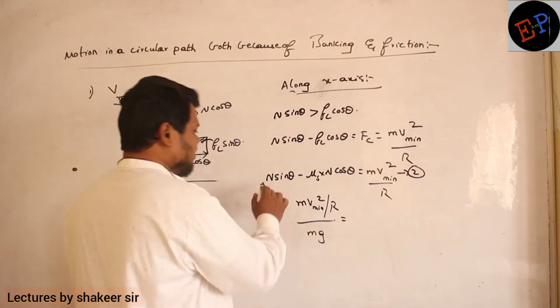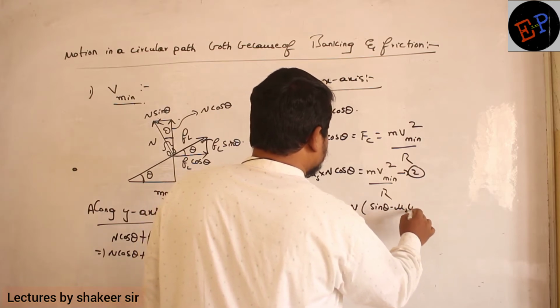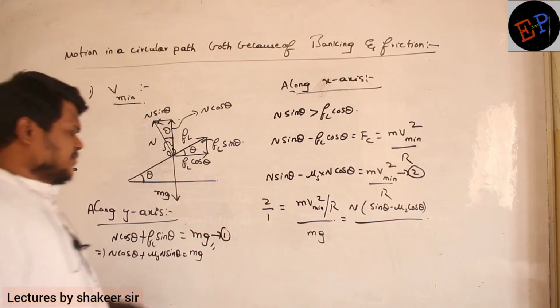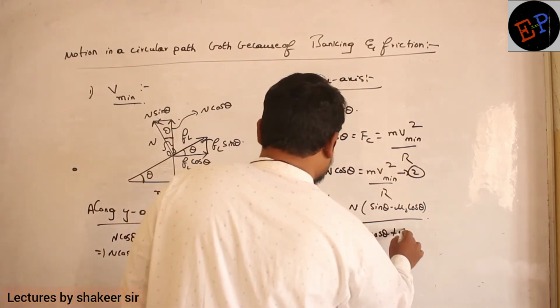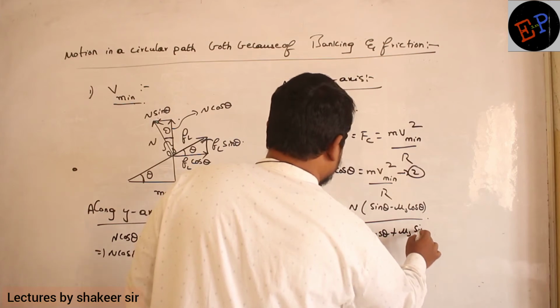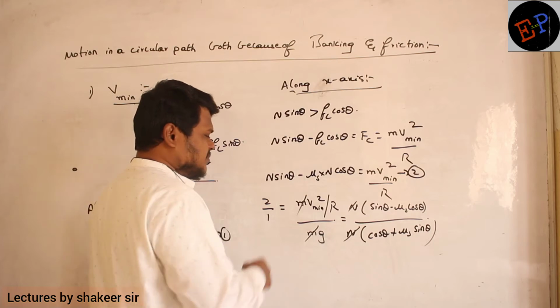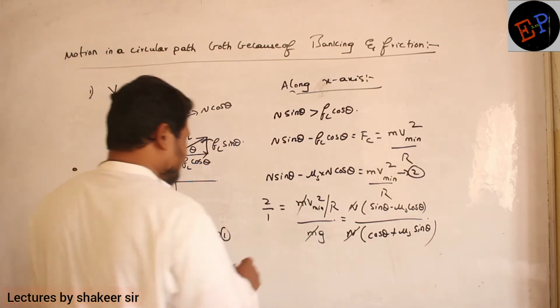This is equal to, if I take N common here, sin theta minus mu s cos theta divided by, here also I will take N common. If I take N common, what am I left with? Cos theta plus mu s sin theta. So N and N, mg and mg get cancelled. So what is the equation I will get?